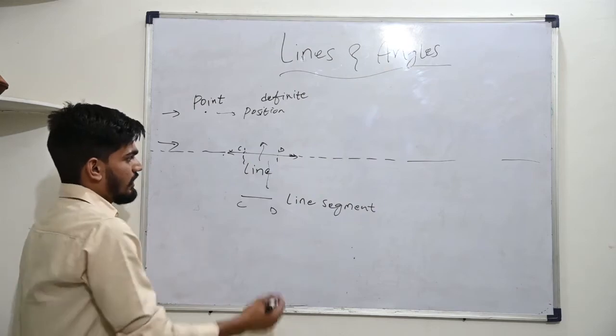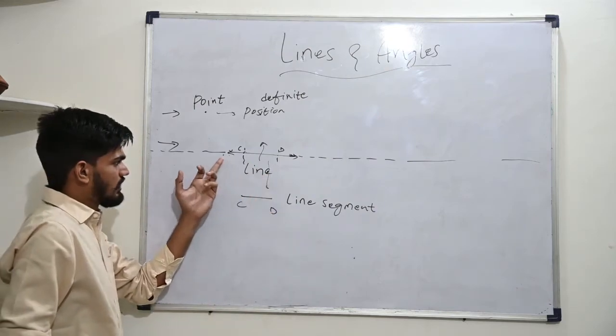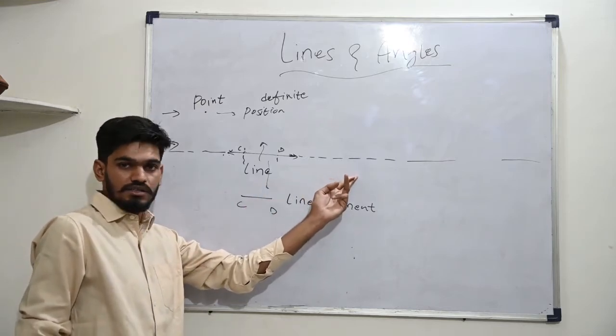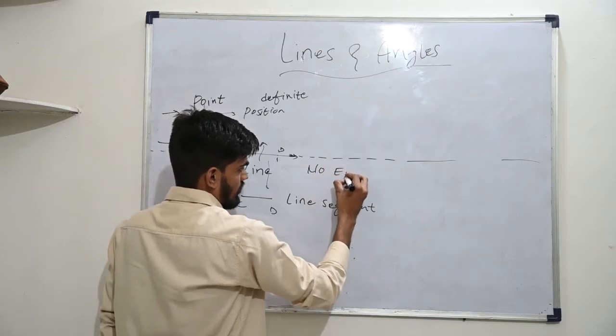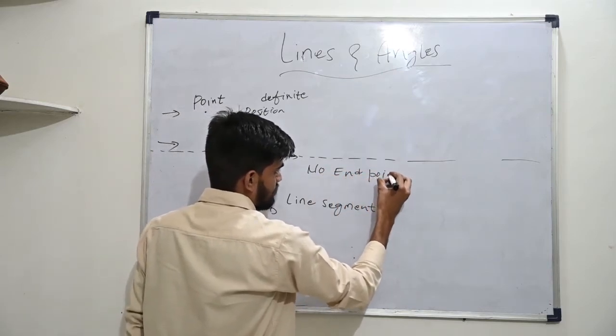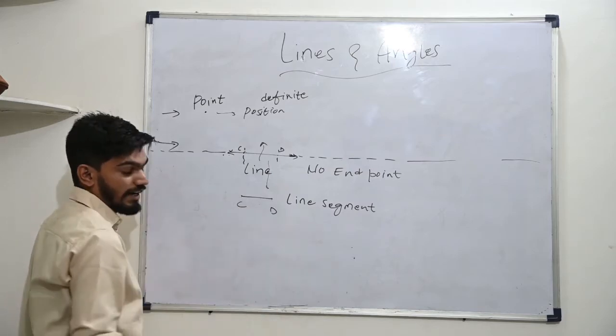Line segment. Okay, when we talk about a line, it does not have any end point. If you will see, because it is extending in both directions, it does not have any end point. So, no end point. When we talk about a line segment, it has two end points.